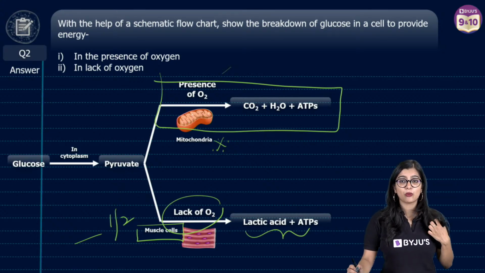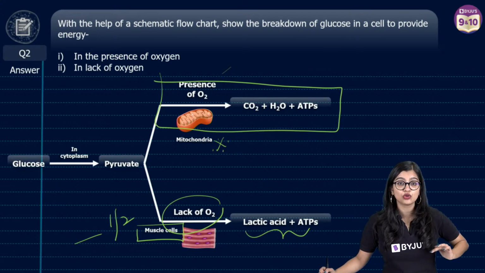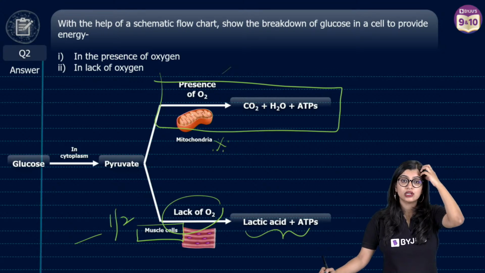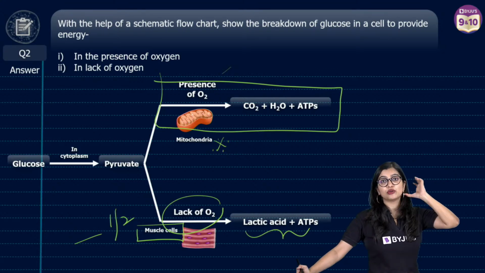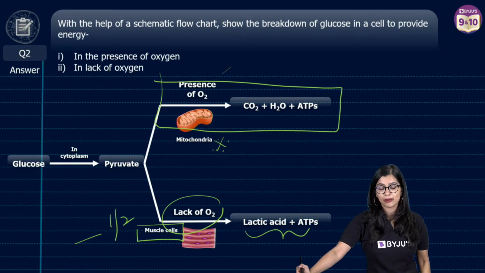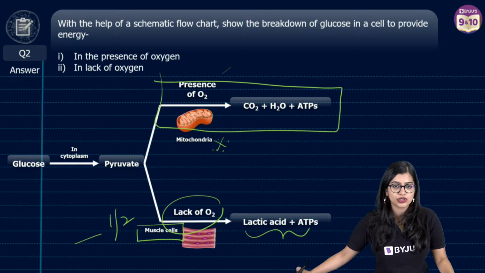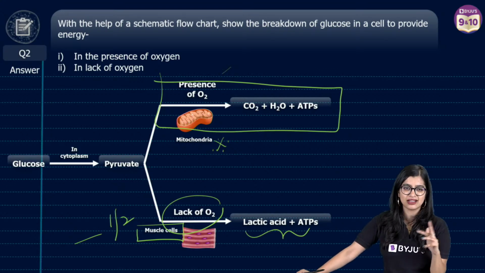Ma'am, what is the number of water molecules required in a chemical reaction to produce 1 molecule of glucose? So in order to produce 1 molecule of glucose, when you balance it, I'm not able to remember, I normally have to balance it out, but I'm assuming it's 6 molecules, right? I could be wrong, but when you balance it out, you will get to know how many molecules you need.